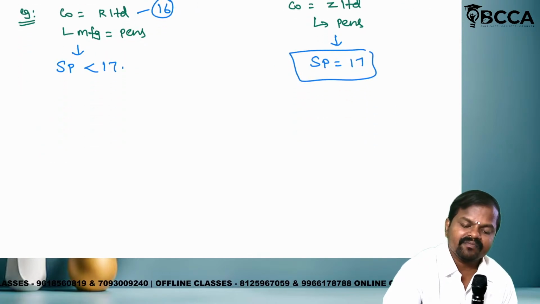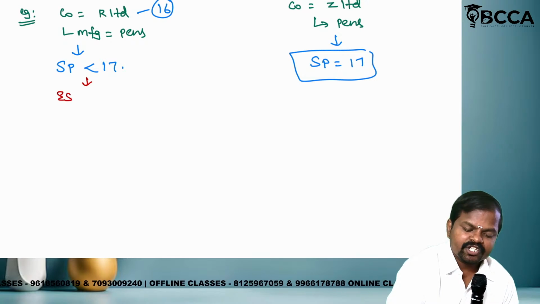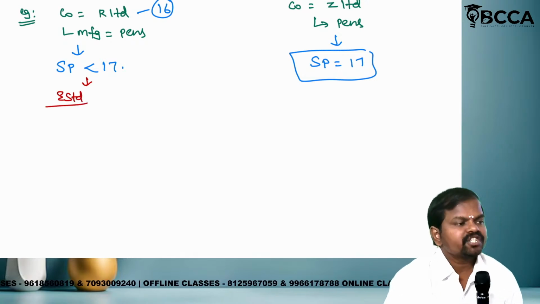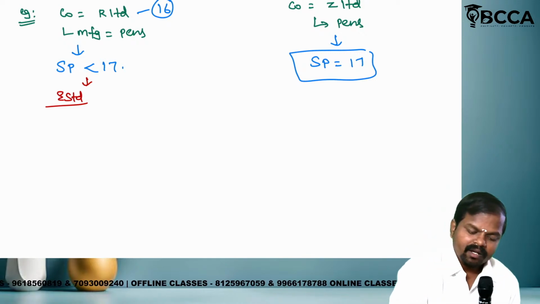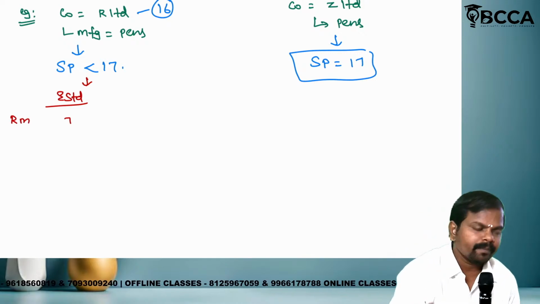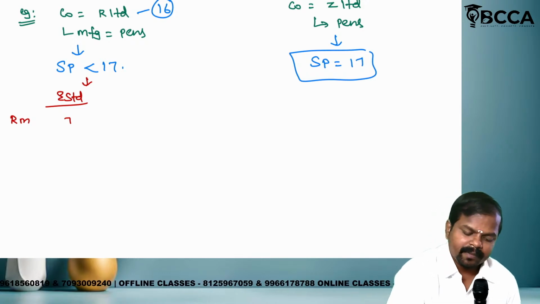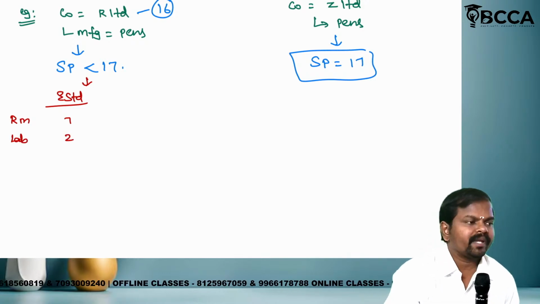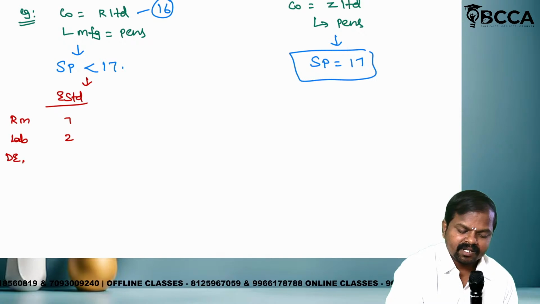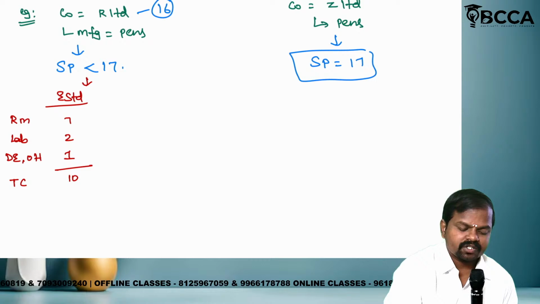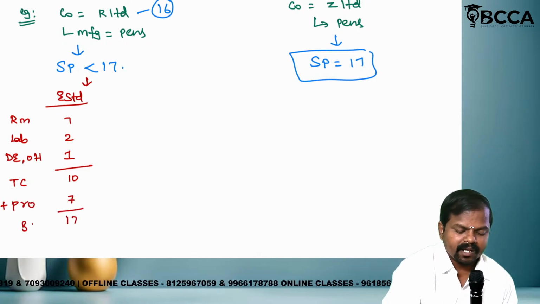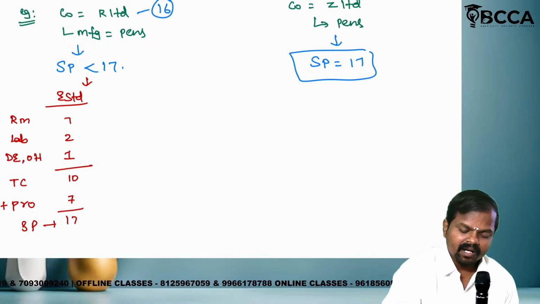Now listen carefully. They are estimated. Estimated means they are thinking. They are thinking: raw material cost 7 rupees, labor cost 2 rupees, direct expense and overhead 1 rupee. Total how much? 10 rupees, total cost. Plus profit 7 rupees. Total selling price how much? 17.